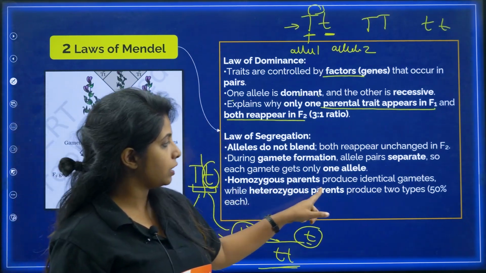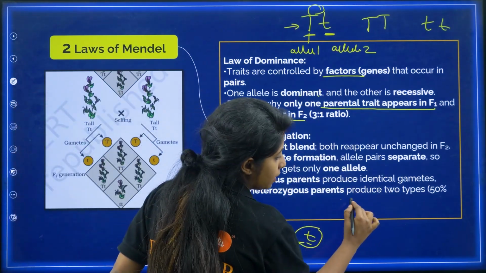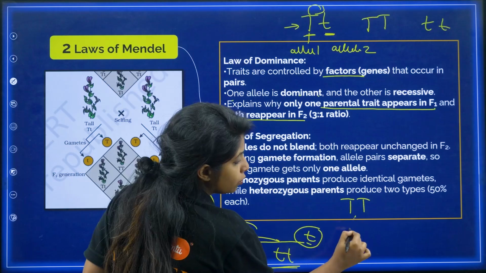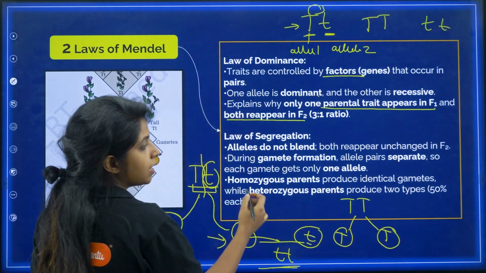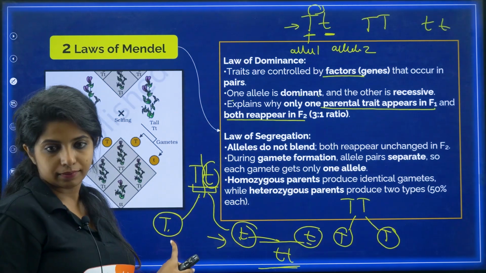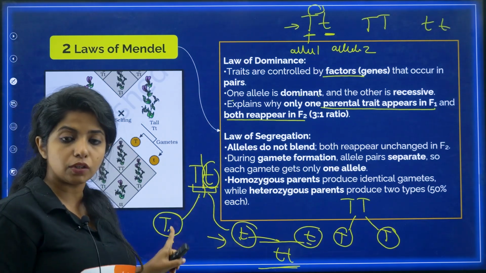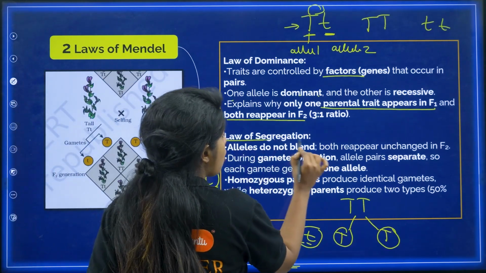So homozygous parents produce identical gametes. That means if you are talking about parents with capital T, whatever you do, they are going to give the same type of gametes only. It will always be capital T, right? Whereas heterozygous parents are going to produce two types of gametes. That is what is meant by the law of segregation.